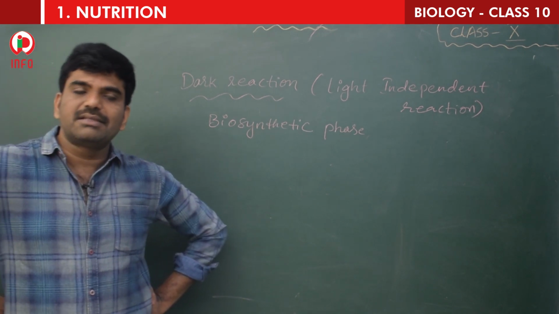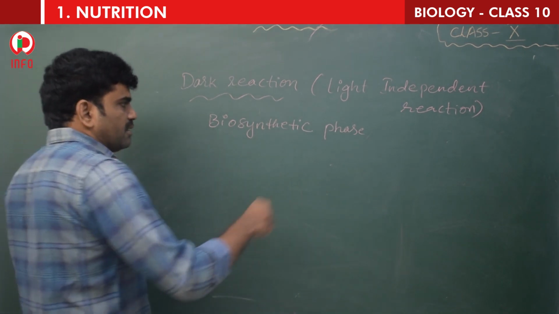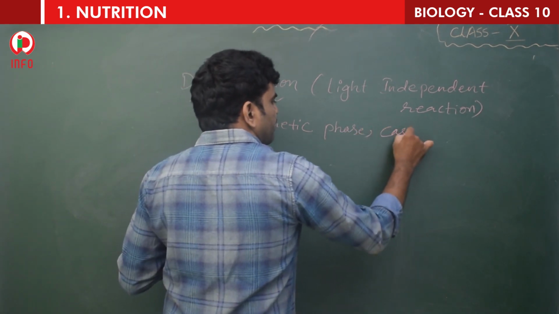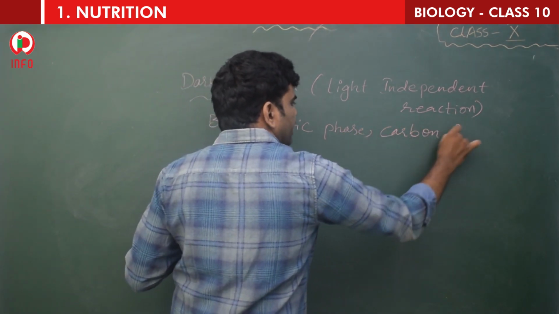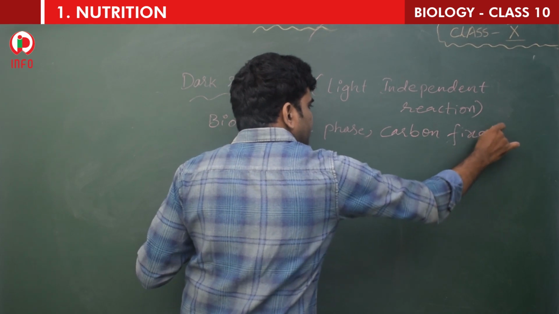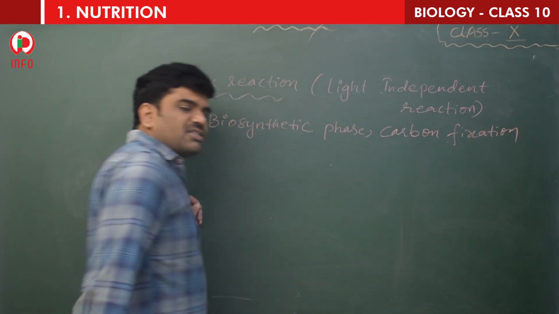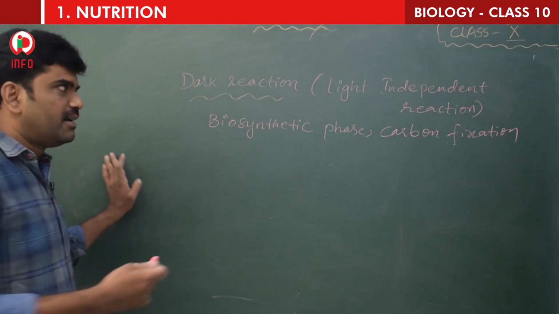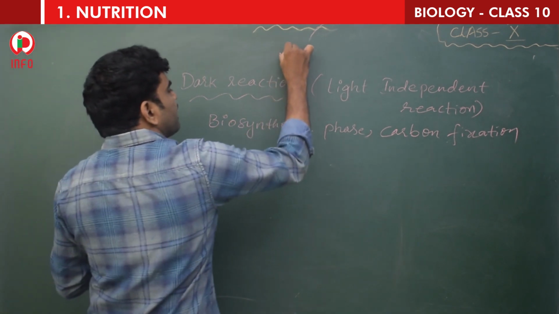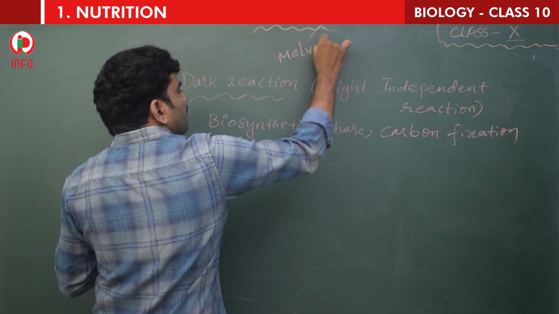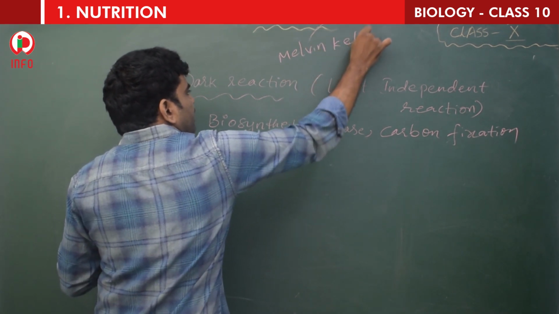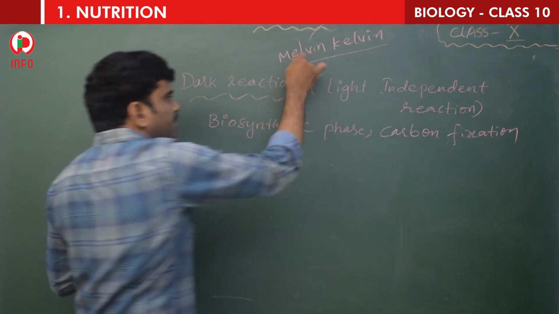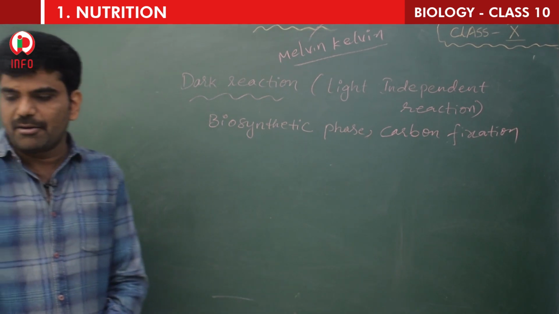Right children, here see next one. Now this is also called as carbon fixation. See how many names are there. Carbon fixation. And light reaction was discovered by Robert Hill. That is why that is called as Hill's reaction. Here it is discovered by Melvin Calvin. Okay, it is discovered by Melvin Calvin.